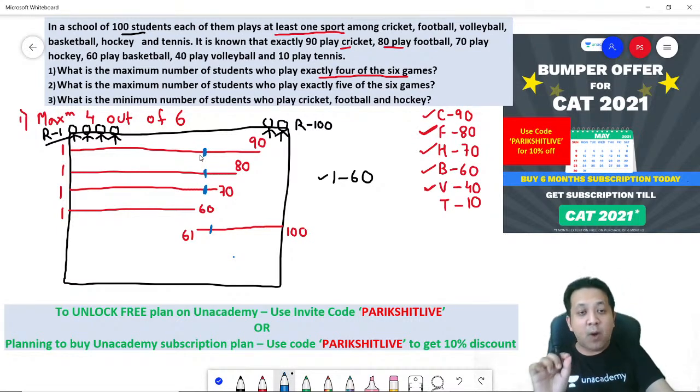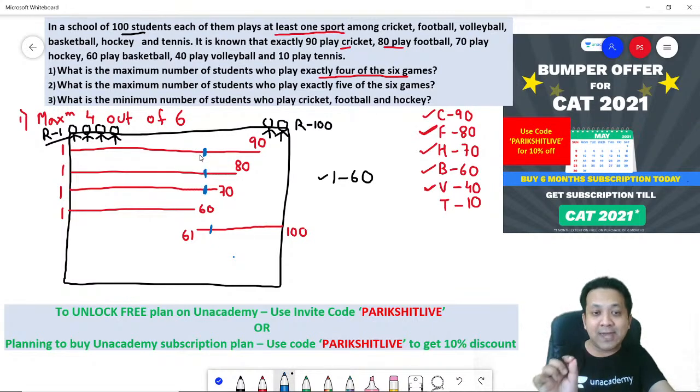So 61 to 70 also is now playing 4 games. Will you agree? It is playing all 4 games.